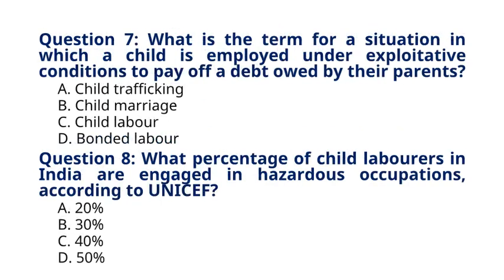Question 7. What is the term for a situation in which a child is employed under exploitative conditions to pay off a debt owed by their parents? A. Child trafficking. B. Child marriage. C. Child labor. D. Bonded labor. The correct answer to question 7 is option D.